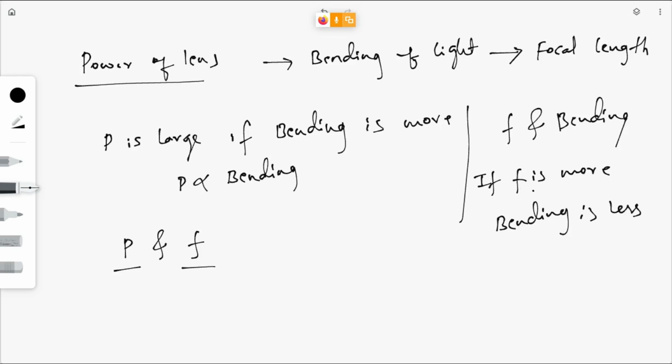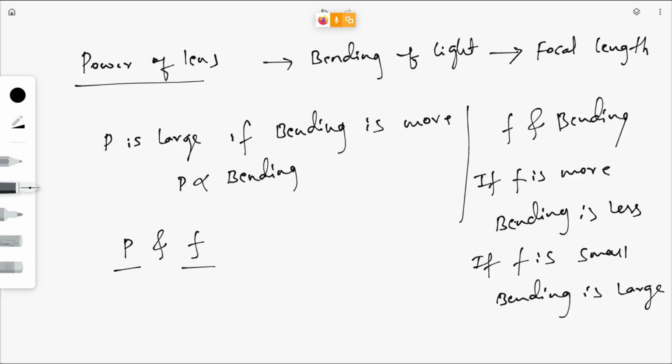If F is more, the lens will be thin and the bending is less. If F is small, then the bending will be more. The angle of bending will be large here.